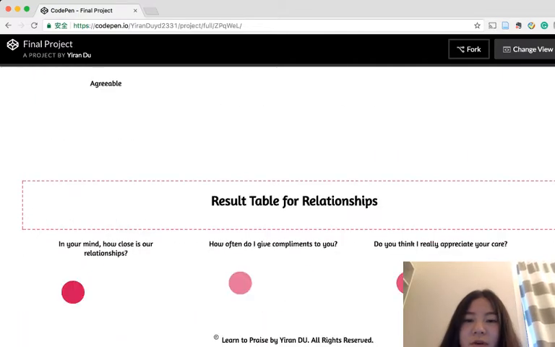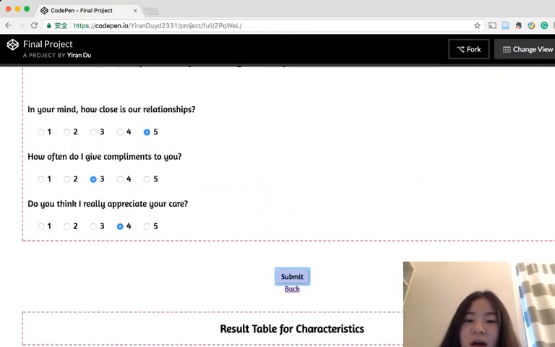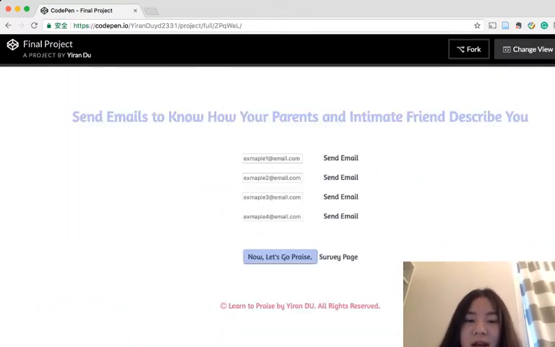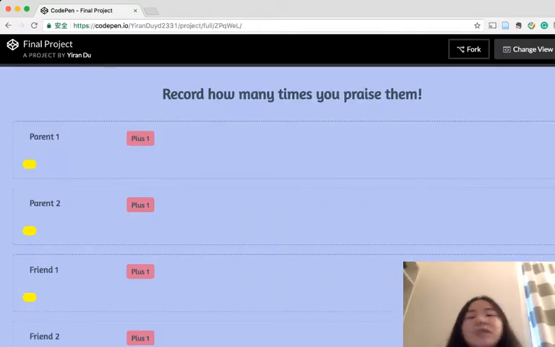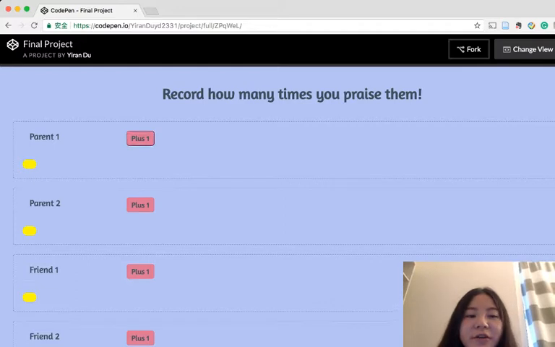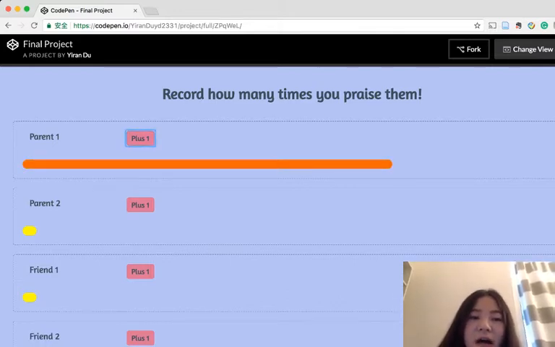Based on this table, the user can then do an experiment. For example, each day they're required to praise their parents or friends a certain number of times. And when they finish one, they click once, and this will show to what extent they have praised their parents or friends.